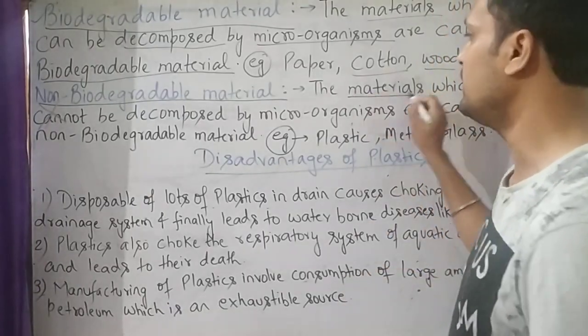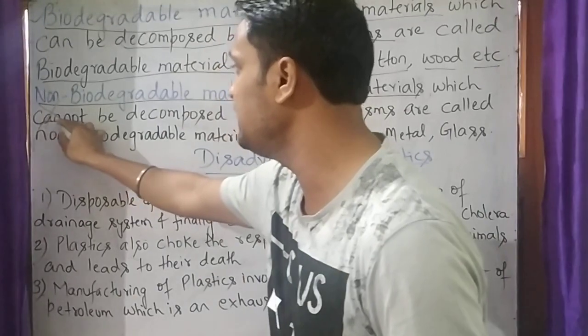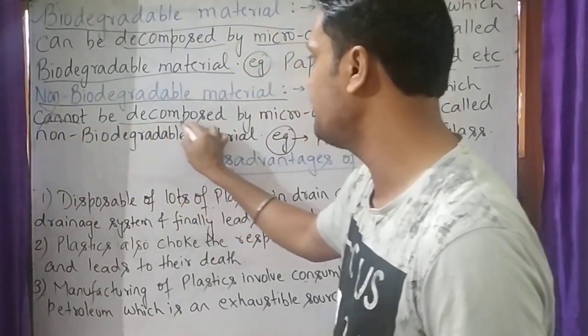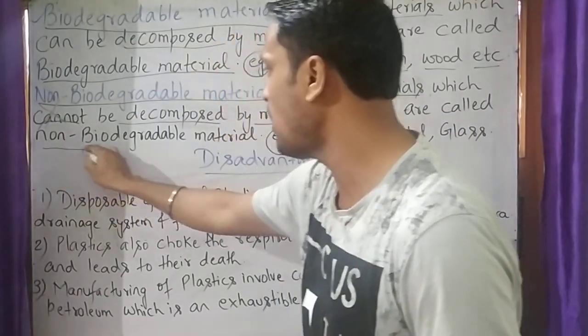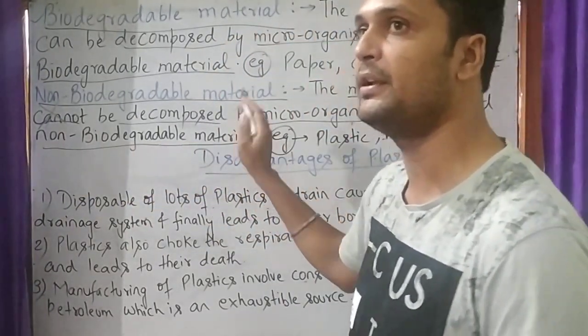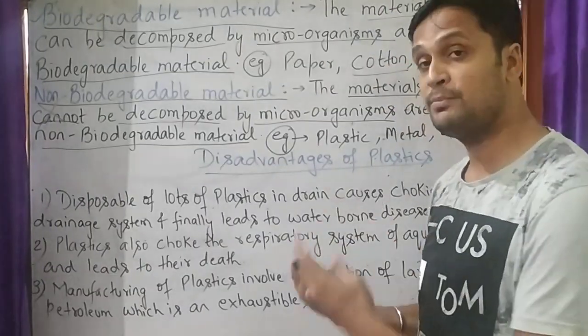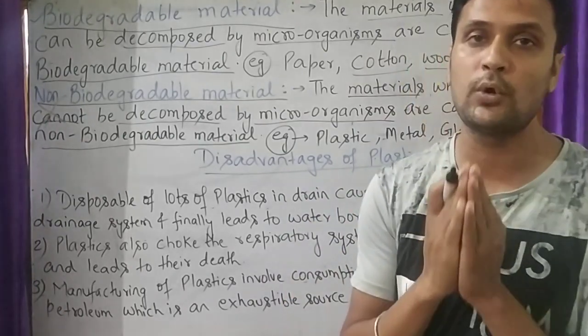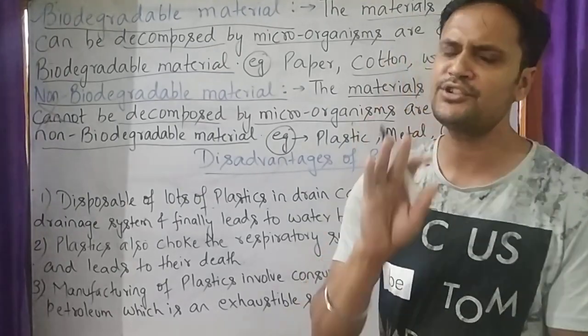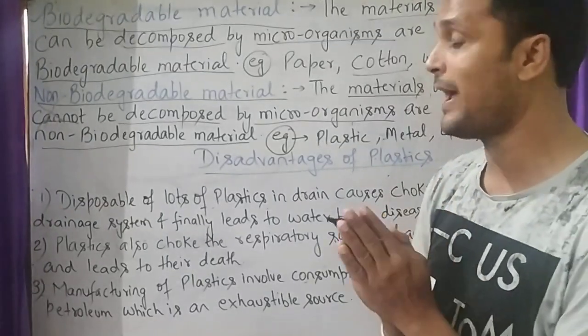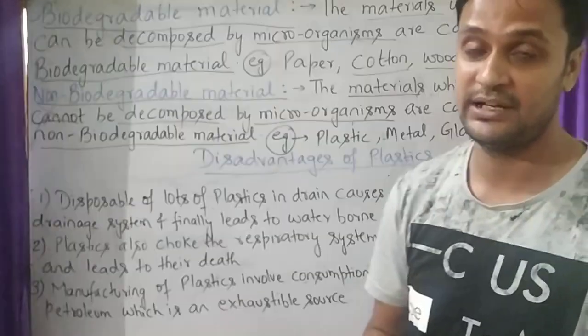The material which cannot be decomposed by microorganisms is called non-biodegradable material. That means those materials which cannot be broken into smaller pieces and converted into soil, such kind of material is known as non-biodegradable material.